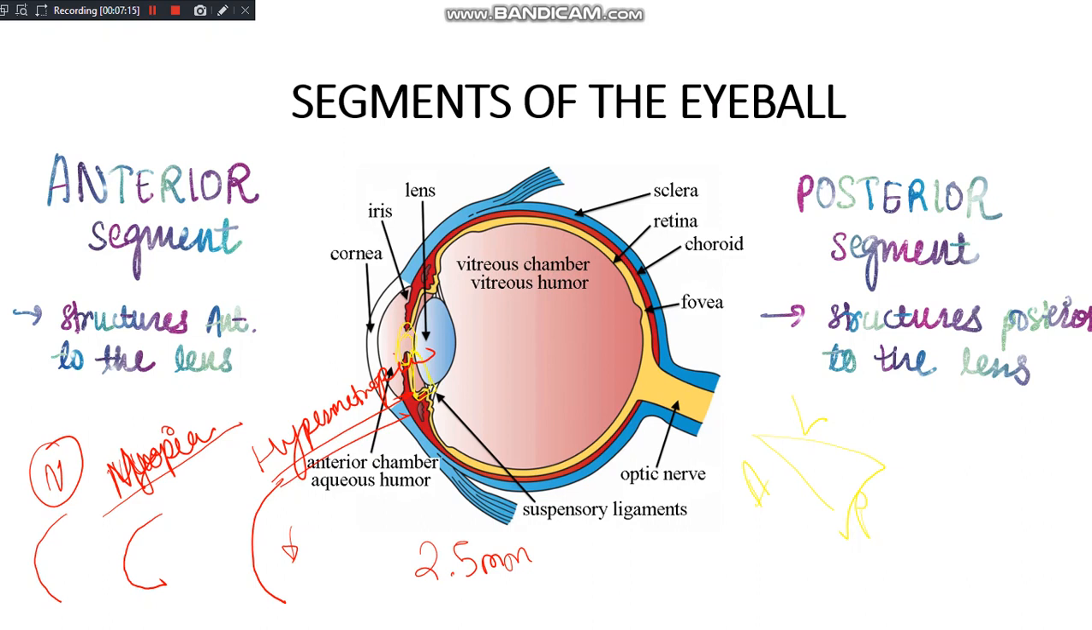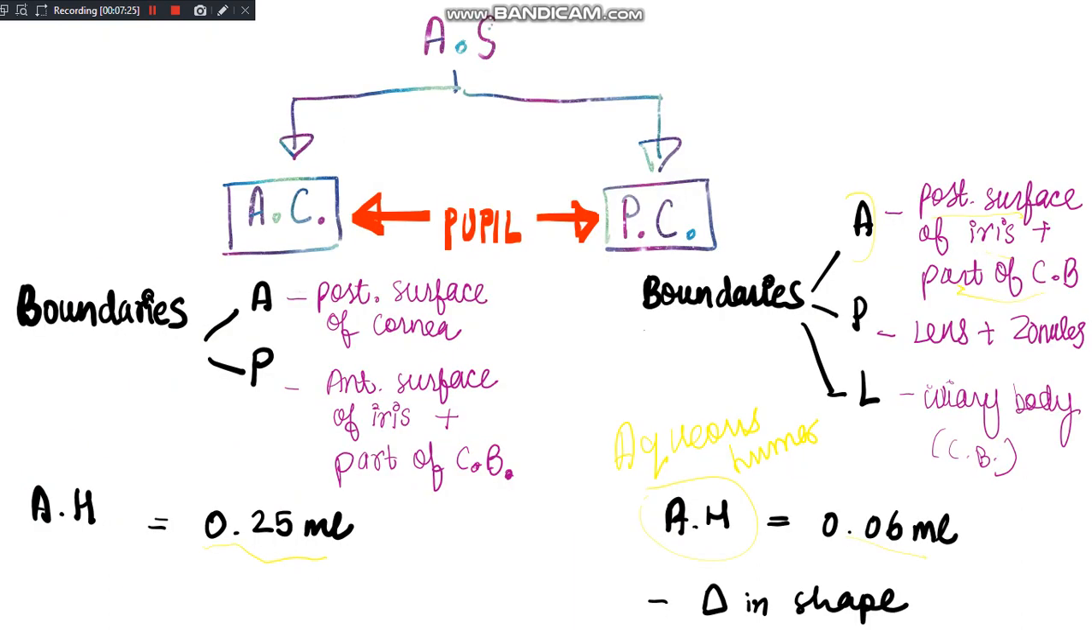Fine. So this was about the posterior segment. Then talking about the anterior and the posterior chamber, anterior chamber boundaries, posterior chamber boundaries, they both communicate through the pupil. Then we talked about the amount of aqueous humor, that is 0.25 ml and 0.06 ml. And the posterior chamber is triangular in shape, which you must be knowing.